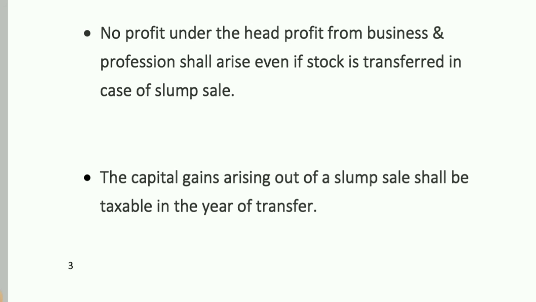The capital gain arising out of slump sale shall be taxable in the year of transfer. That is, in the previous year in which transfer took place, capital gain will arise in that year. I hope these points are clear to you all, and this section is also clear.